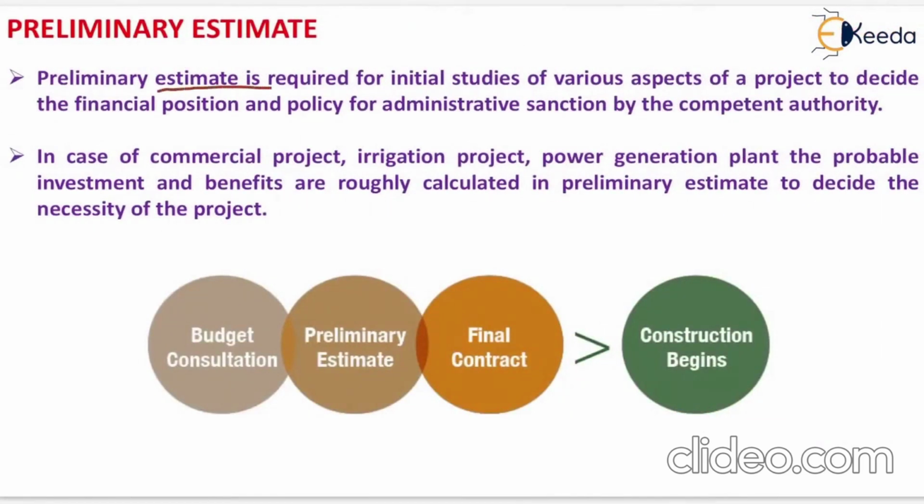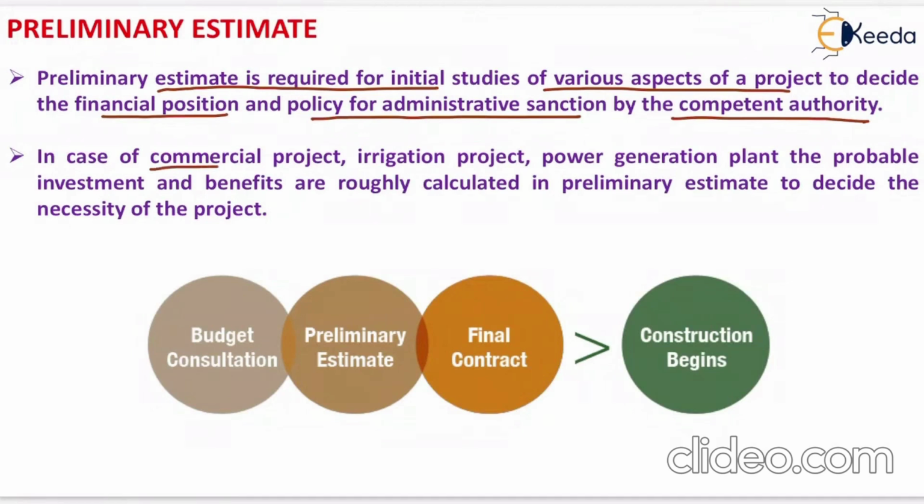Preliminary estimate is required for initial studies of various aspects of a project to decide the financial position and policy for administrative sanction by the competent authority.